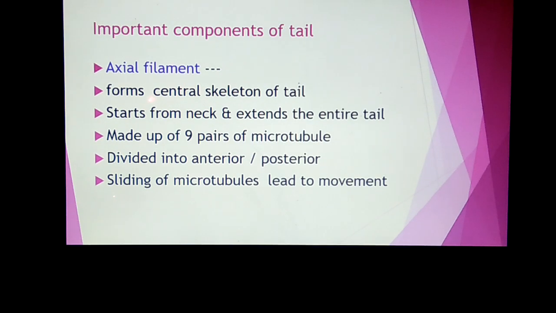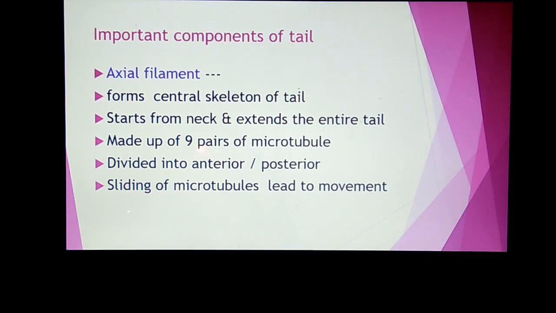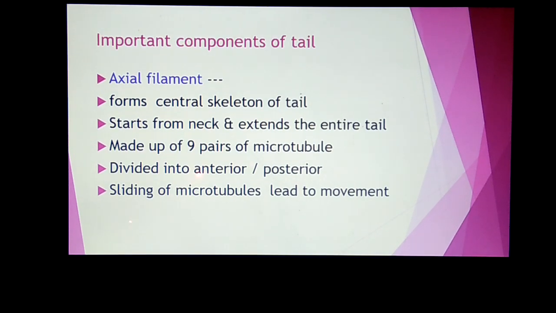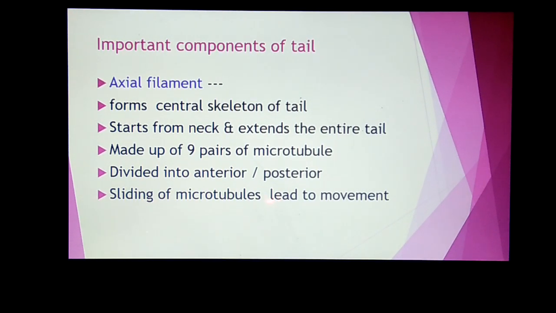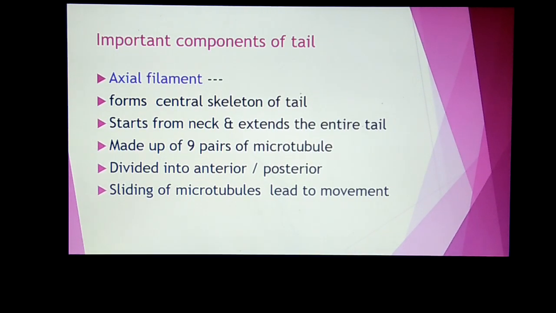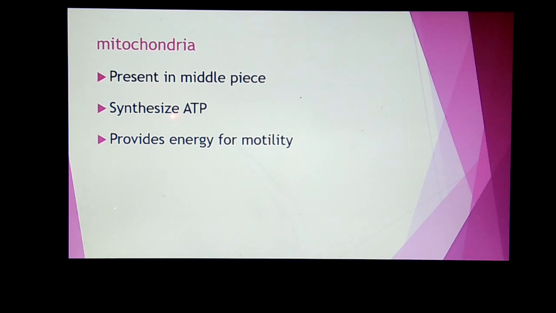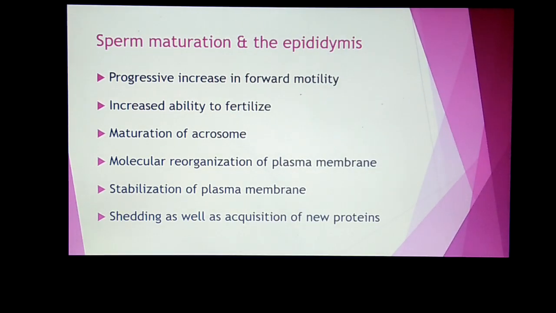So axial filament forms the central skeleton of the tail. They start from the neck and extend the entire tail. They are made up of 9 pairs of microtubules, which are called anterior pair and posterior pair. The sliding of microtubules leads to the movement of the tail and thus helps in the movement of the sperm. The mitochondria is present in the middle piece. It synthesizes ATP and provides energy for the motility.